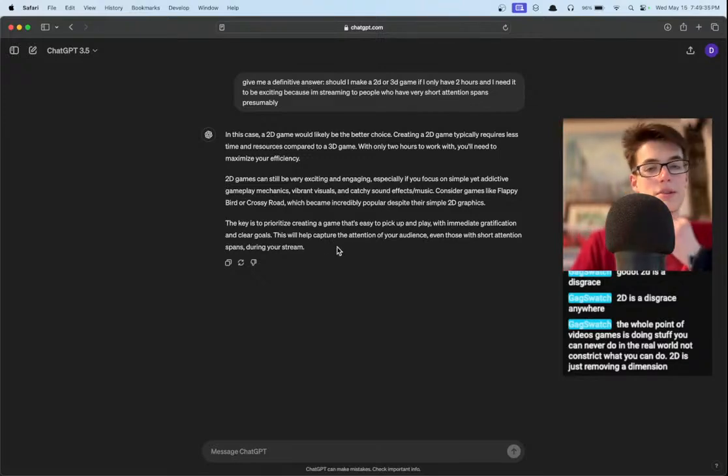2D is just removing a dimension. Well, to be fair, you can't do 2D in real life either. It just doesn't really work. So 2D is actually kind of the one thing you can't do in real life. Well, not the one thing. Obviously, you also can't fly a spaceship around, which is something that you can do in video games.